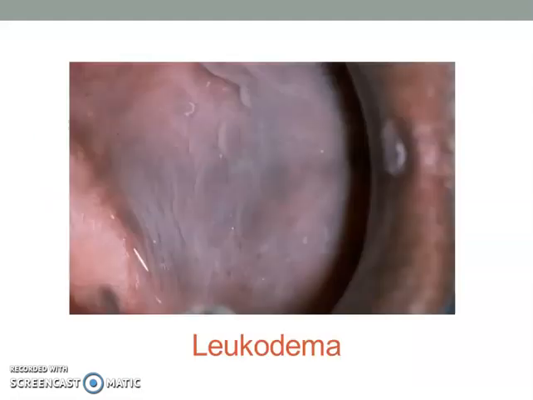Next lesion is leukoedema. This is again on the buccal mucosa. As you can see here, there is some velvety, grayish, wavy appearance, if you like, of the buccal mucosa. This is a typical looking leukoedema.